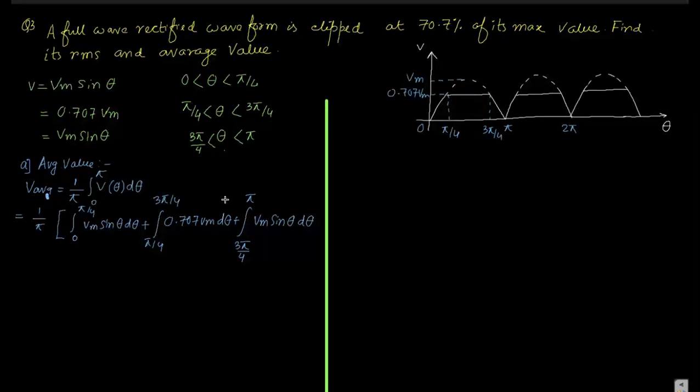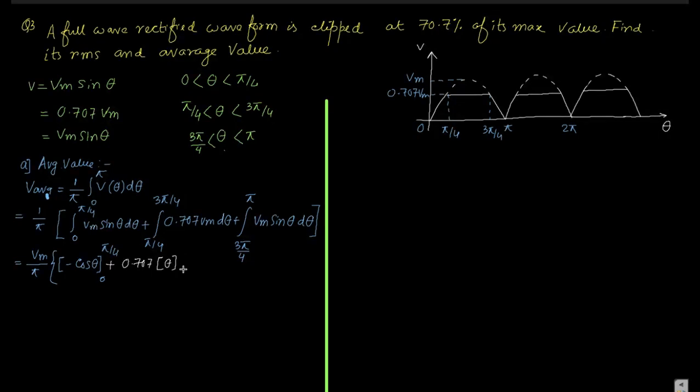So we can split that entire waveform. Now what should we do? Taking Vm as common, Vm by pi is the common factor. It becomes minus cos theta from 0 to pi by 4, plus 0.707, which is a constant term, times d theta.